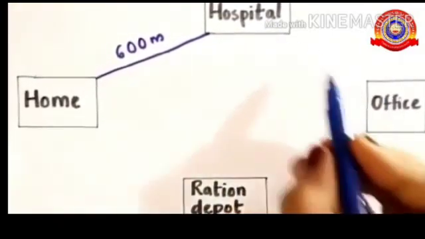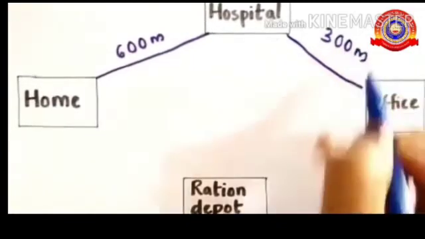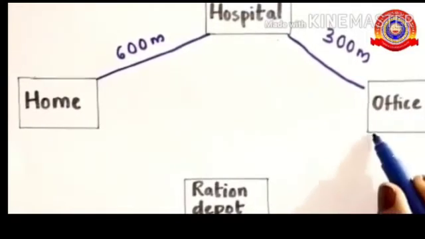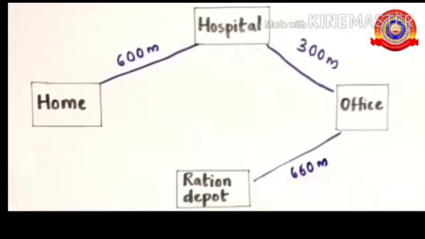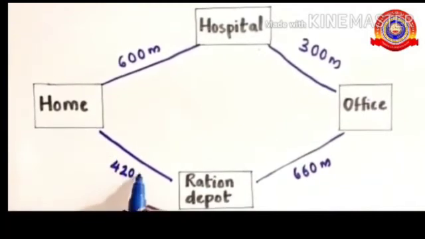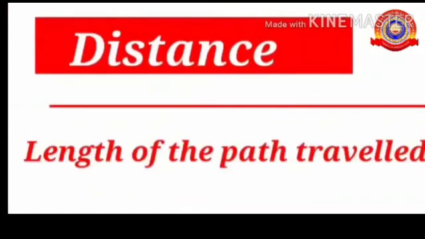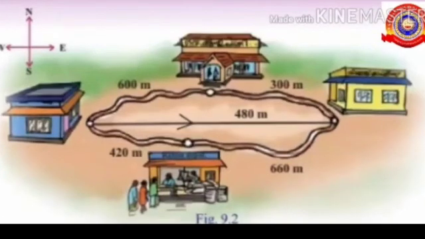Like that, the distance from hospital to office is 300 meters. From office to ration depot, the distance he has to travel is 660 meters. And from ration depot to home, he has to travel 420 meters. We know distance is the length of the path travelled by a body. Based on this figure, let's try to find out the total distance he travelled.